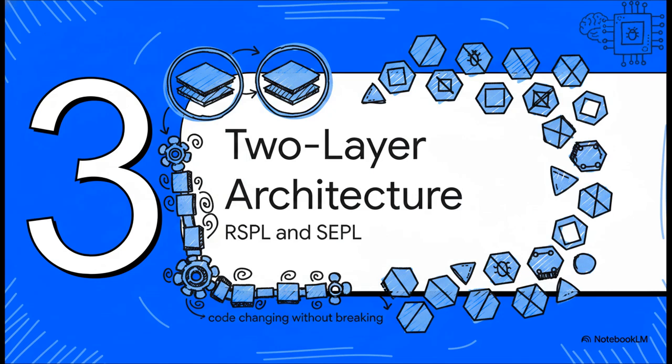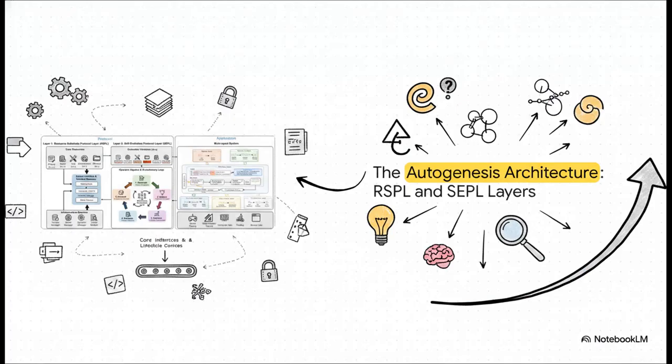Section 3. The two-layer architecture, featuring RSPL and CPL. Let's see how it actually manages this without breaking. This architecture brilliantly separates concerns, specifically when we look at the AIGNE implementation framework. On one side, we have Layer 1, the Resource Substrate Protocol Layer, or RSPL. Here, things like prompts, agents, tools, environments, and memory are all modeled as passive protocol-registered resources. They don't have optimization logic secretly hidden inside them. They are version-controlled entities with explicit, clear lifecycles.